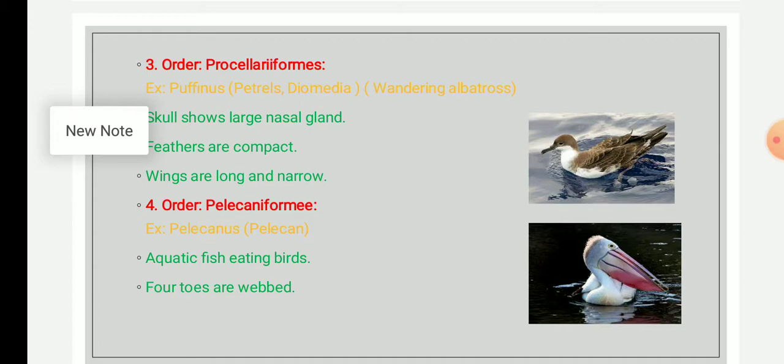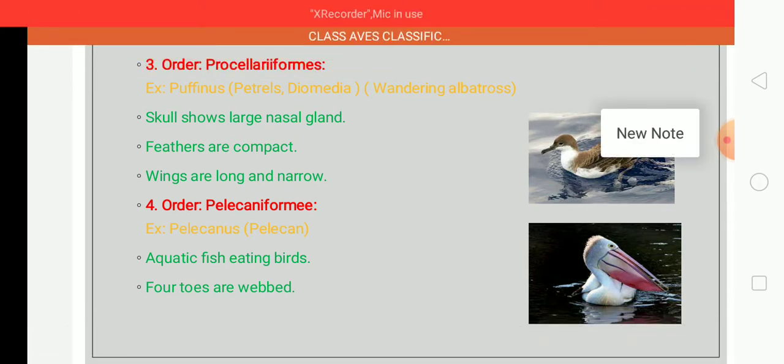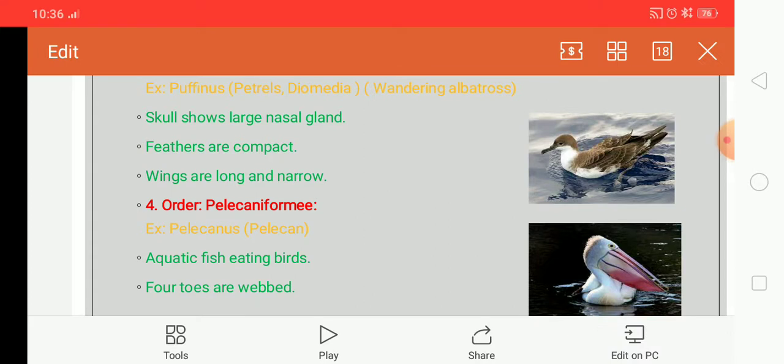The wings are long and narrow and may span around 3 meters. An example classified into this order, Procellariiformes, is the puffin. The picture seen here is a puffin. The next order is order 4,